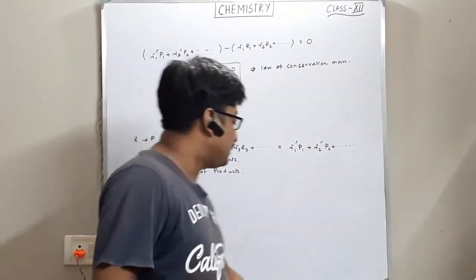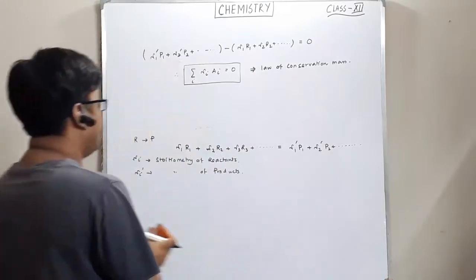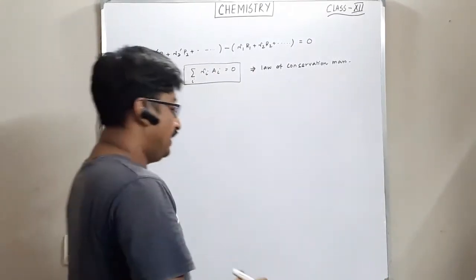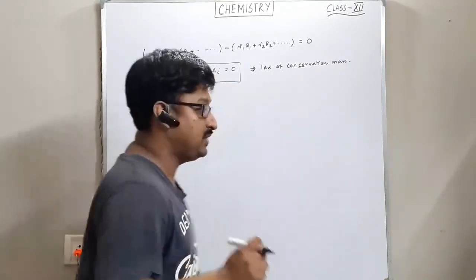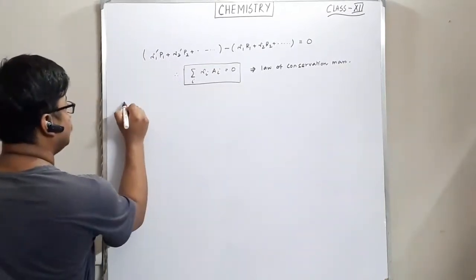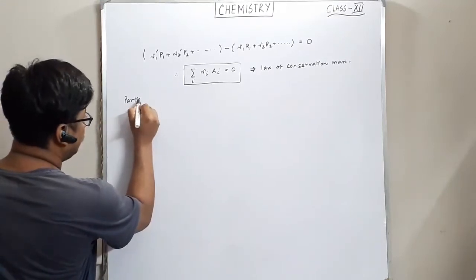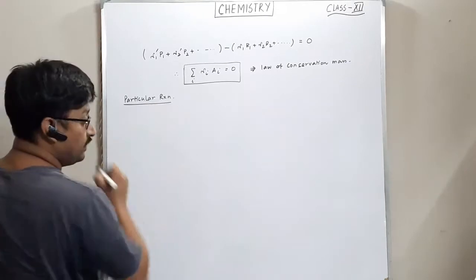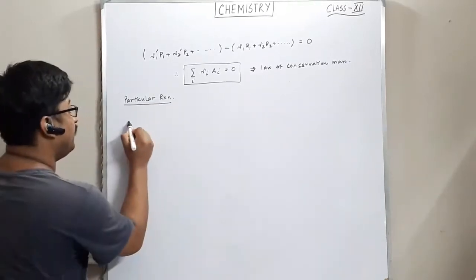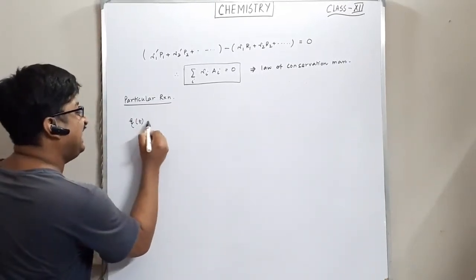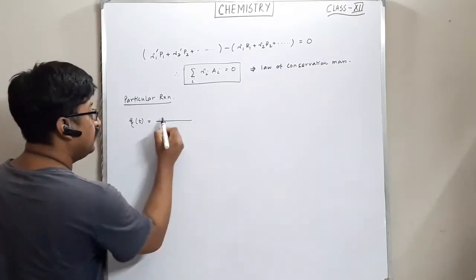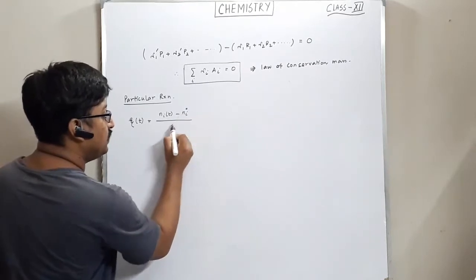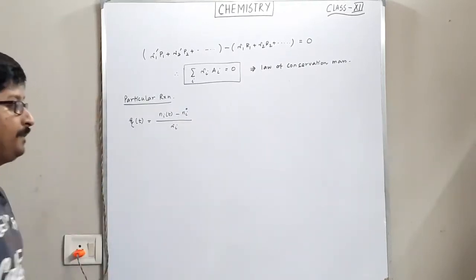So for any reaction, your reactants and products will have the same stoichiometry here. Now, let's look at a particular reaction. What we can write, already given by Donder, is nu i eta at t is equal to Ni at t minus Ni0, divided by nu i.